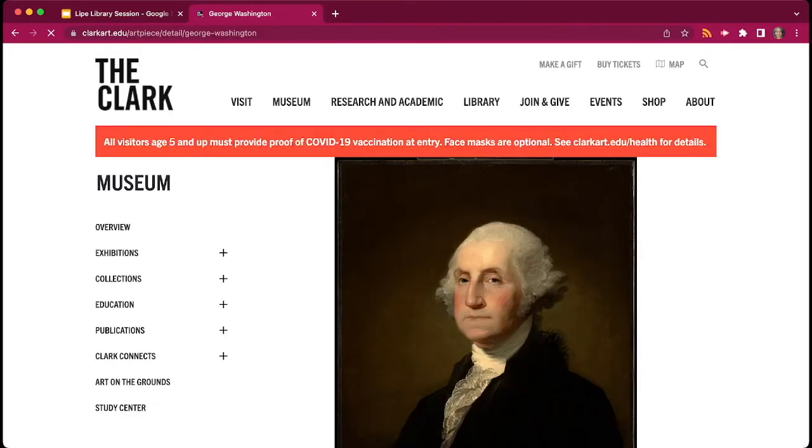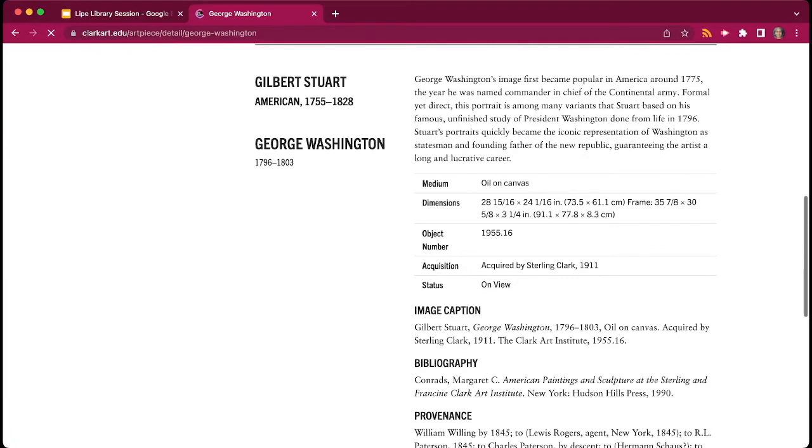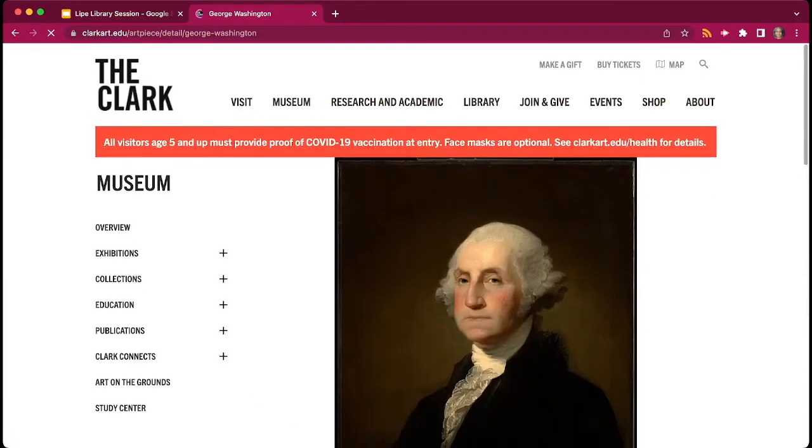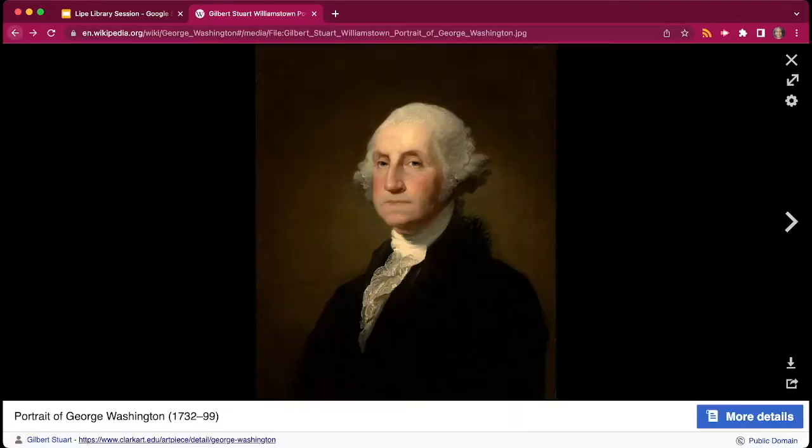In this case, this one links to the Clark Museum. So the person who added this photograph to the Wikipedia page got it from here. And if you notice, it looks pretty legitimate. It does give a lot of information about the art itself. It is from, again, a museum. It does have .edu, so it's probably a pretty credible source.